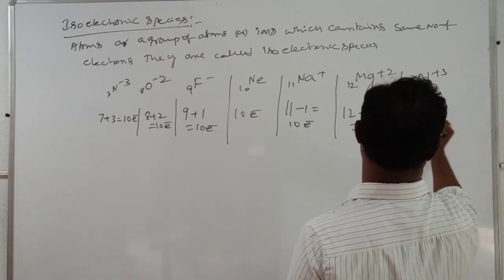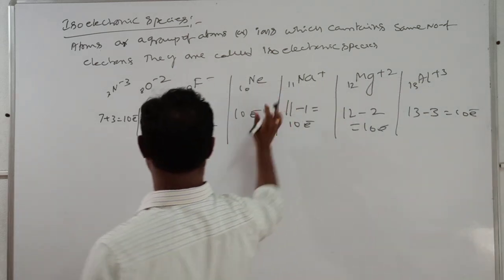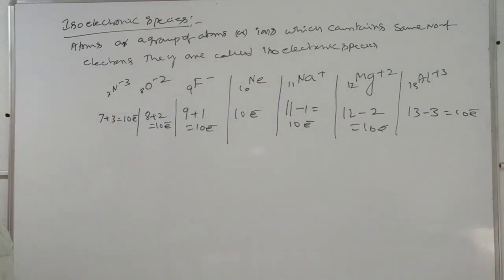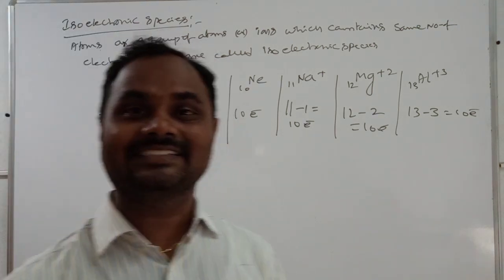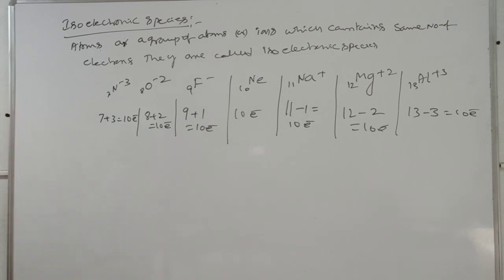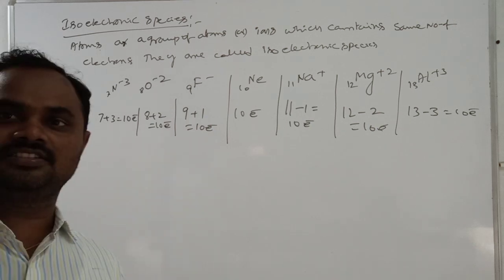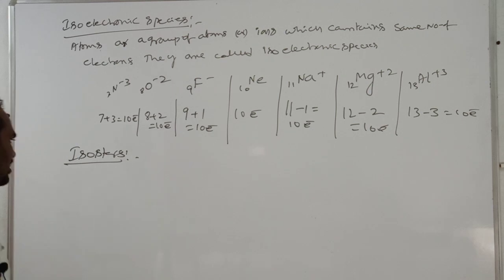Here 13 minus 3, 10 electrons. So these neutral atoms, anions and cations all contain an equal number of electrons, that is 10 electrons. That's why this set of ions and neutral atoms we call isoelectronic species.